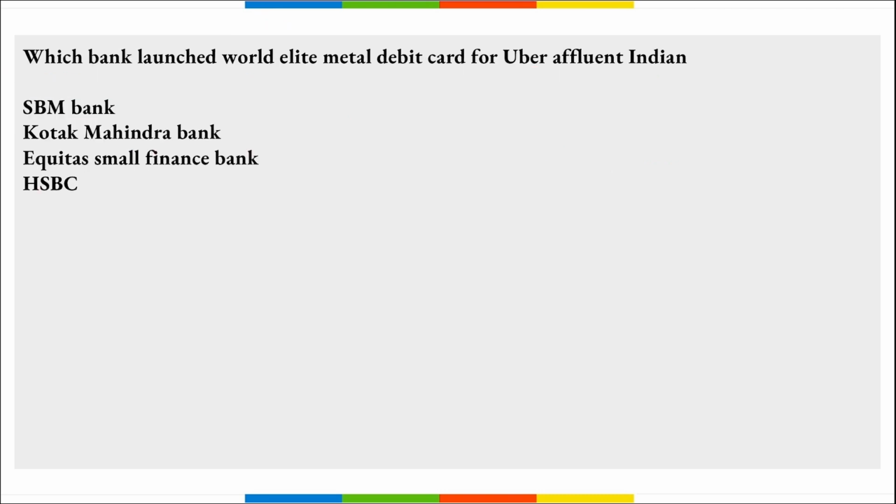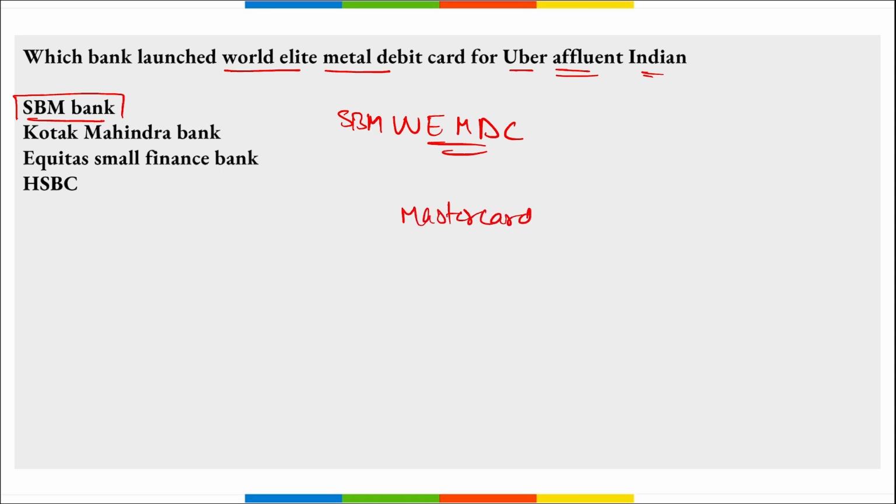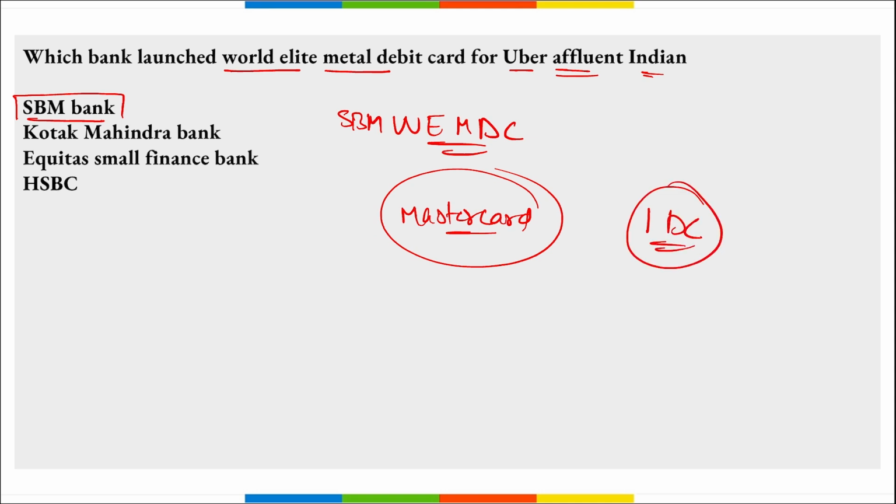Next, which bank launched World Elite Metal Debit Card for the uber affluent Indians? So remember, it is your SBM Bank, correct? They have launched this SBM World Elite Metal Debit Card, and remember, this is the first of its kind debit card that was launched. This was powered by MasterCard, and this is an international debit card that can be used for various international transactions also.